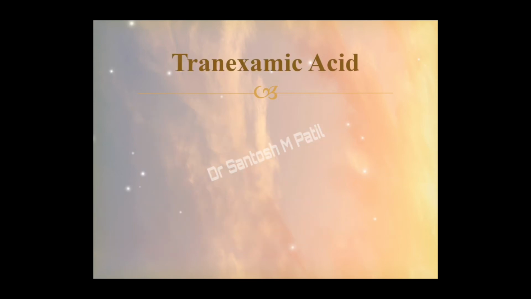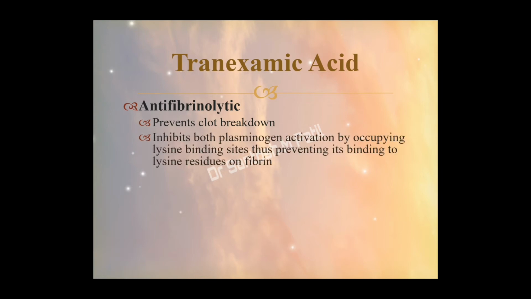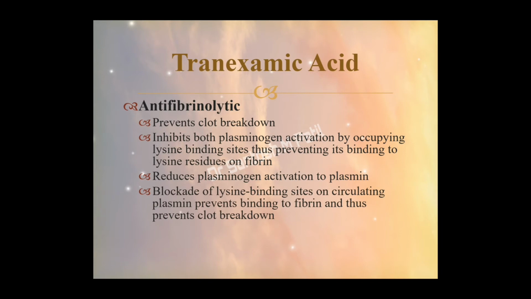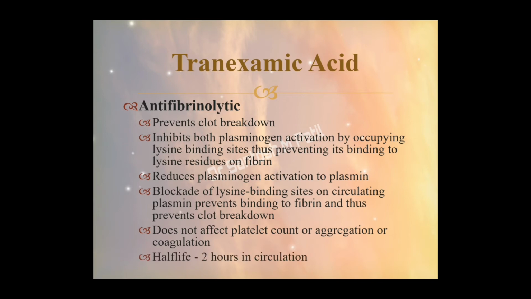So coming to the next, tranexamic acid. It's an antifibrinolytic. It acts mainly by preventing clot breakdown. There are two processes happening: it inhibits plasminogen activation and also reduces the conversion of plasminogen to plasmin, which further prevents binding to fibrin and prevents clot breakdown. The advantage is that it does not affect the platelet count, aggregation or the anticoagulation process.